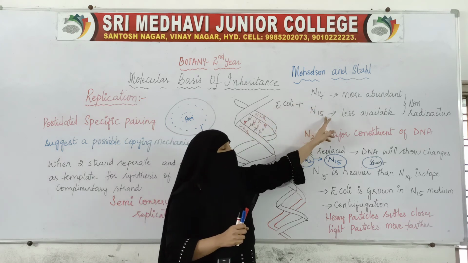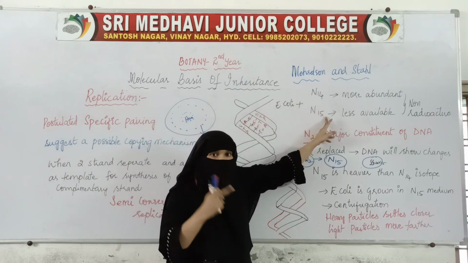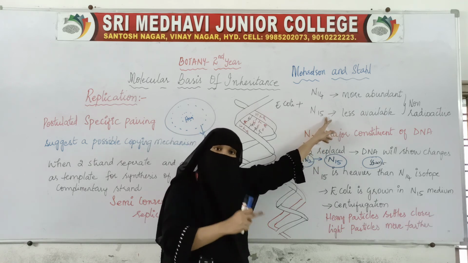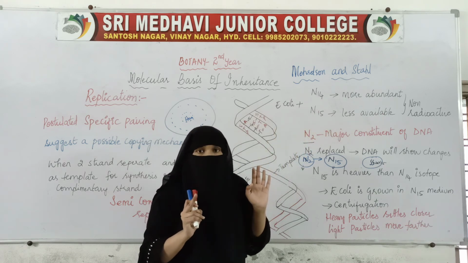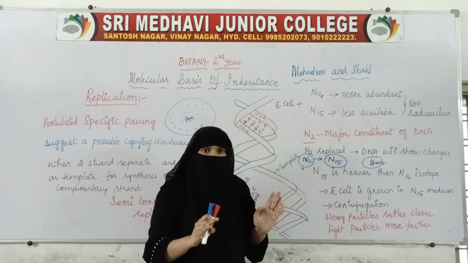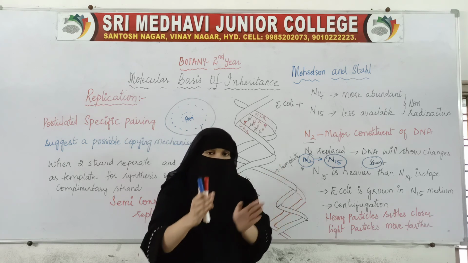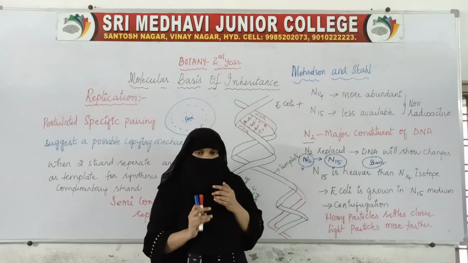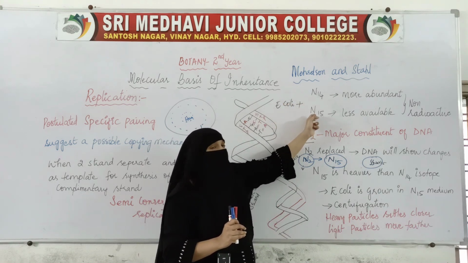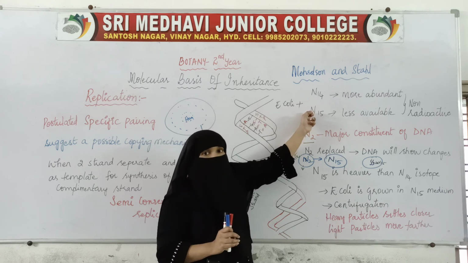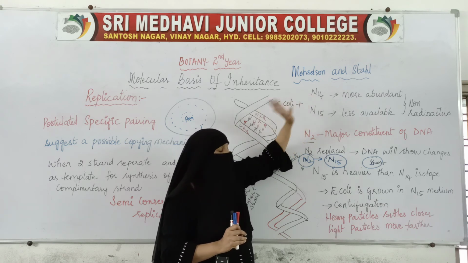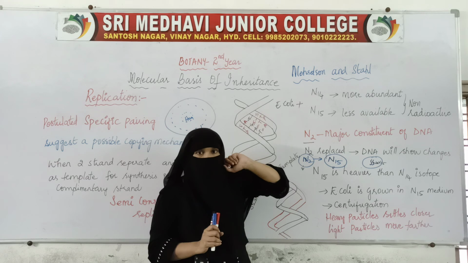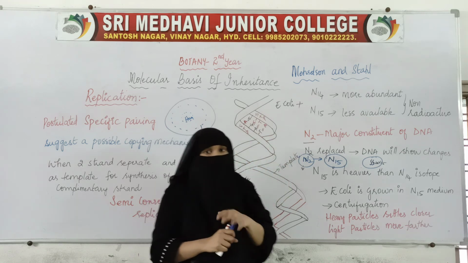So for the Meselson and Stahl experiment, we require E. coli and these two isotopes of nitrogen. Always remember, nitrogen is a constituent of DNA. If nitrogen is replaced, the DNA will also show changes. If nitrogen is not replaced, no change in the DNA. If nitrogen is replaced with another isotope, the DNA will show the changes. Compared to N14 and N15, N15 is the heavier nitrogen and N14 is the lighter nitrogen, and we tell them apart by centrifugation.